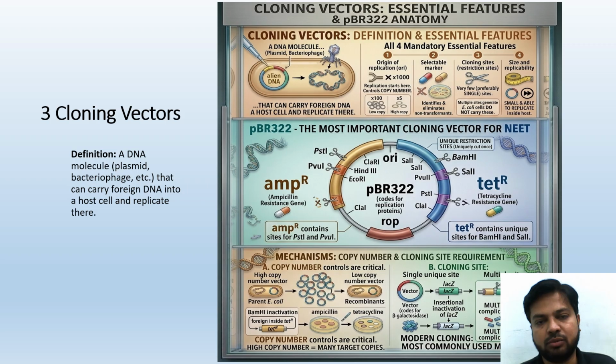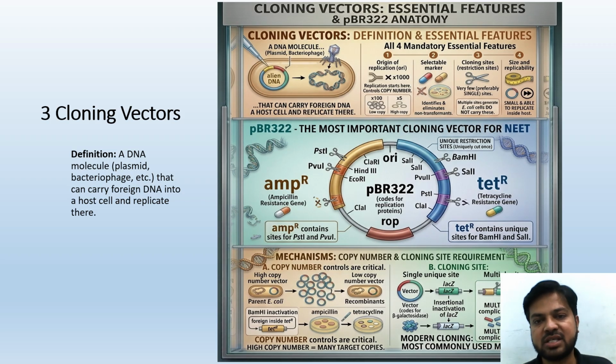A DNA molecule from a plasmid or a bacteriophage that can carry something is called a vector. वो चीज जो carry करती है उसे vector कहते हैं, which has a direction also and which has a magnitude also. So that which can carry foreign DNA into a host cell and replicate there is called a vector. In order to tell that this is a vector, there are four mandatory essential features.